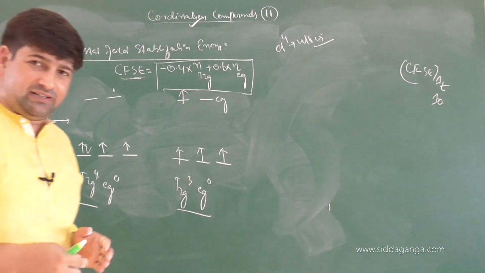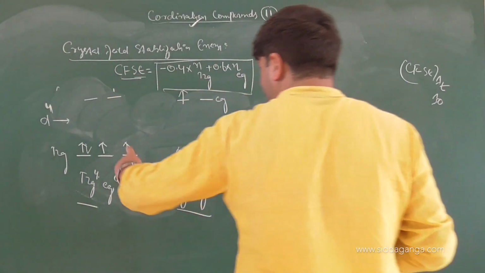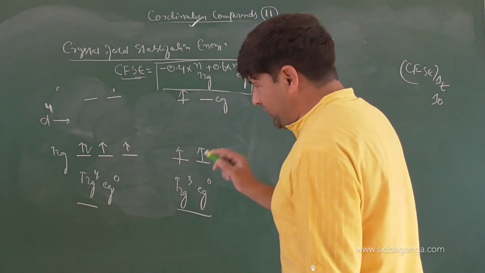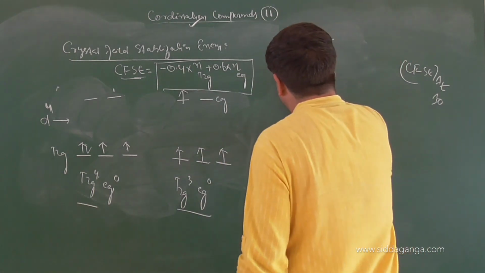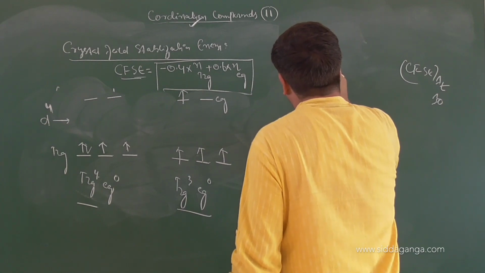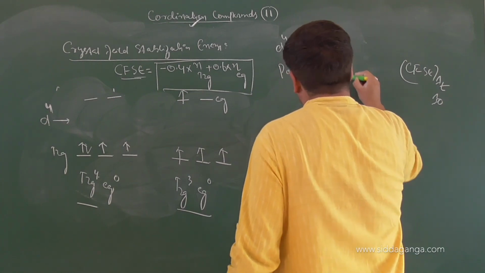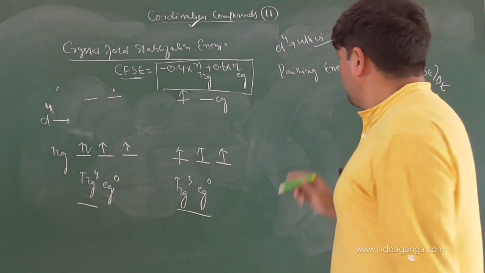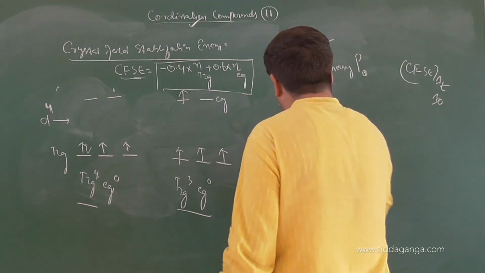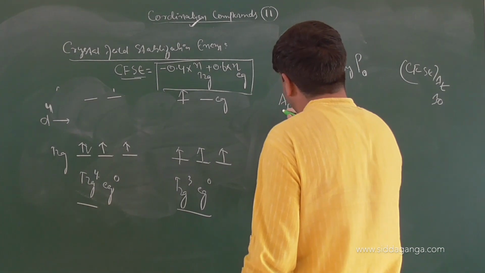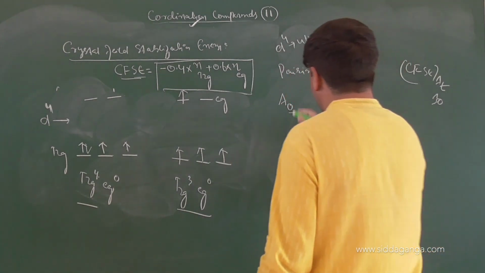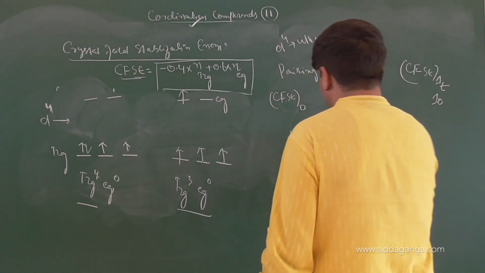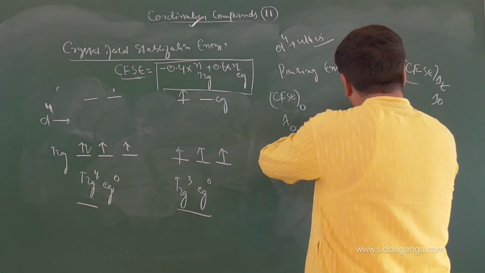Now sir, how do we decide whether the electron will go to the EG set or pair up in the lower set? For that purpose, we need to understand one more concept, called pairing energy. Because this is for the octahedral field, we'll call it PO, pairing energy in the octahedral field. We have two values, delta 0. What does delta 0 mean? Crystal field splitting energy in which field? Octahedral field. So we write CFSE in the octahedral field as delta O, and we write pairing energy in the octahedral field.